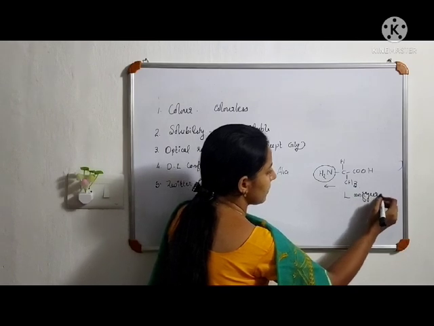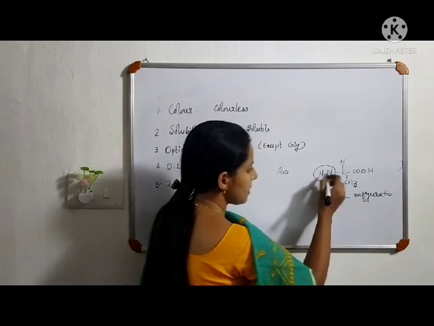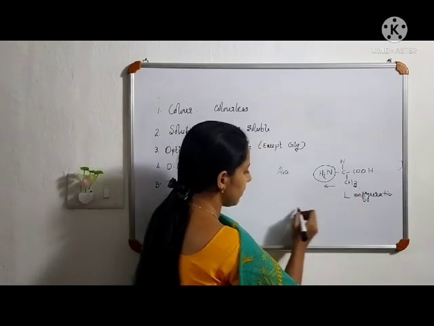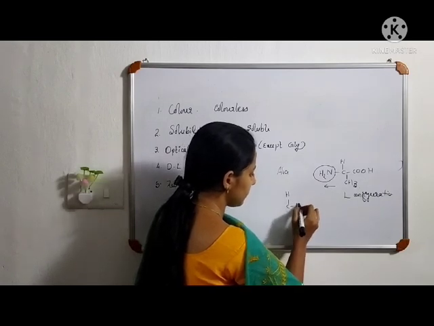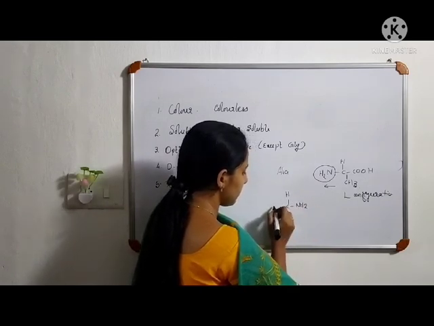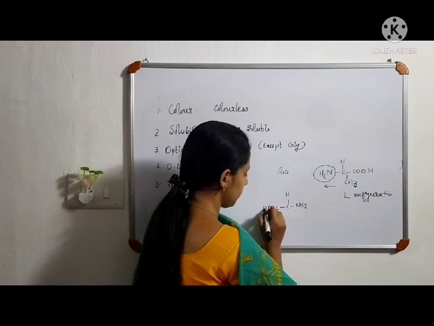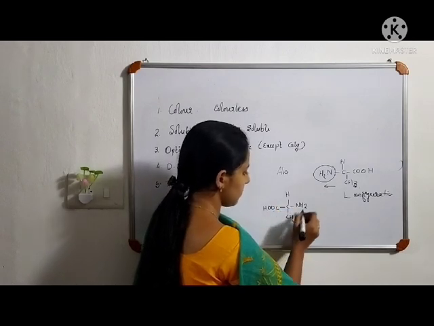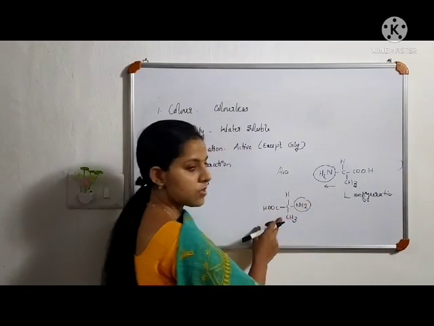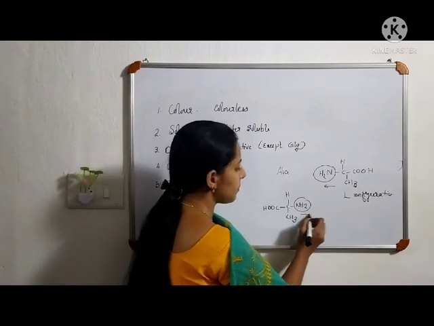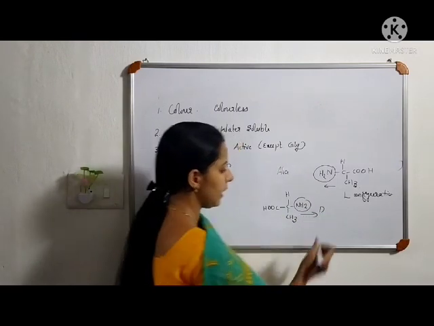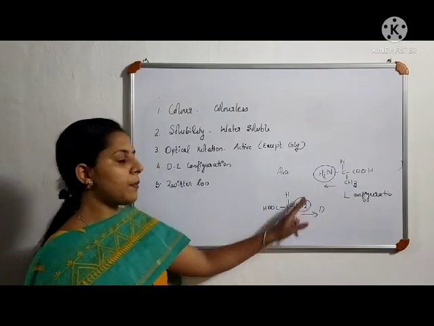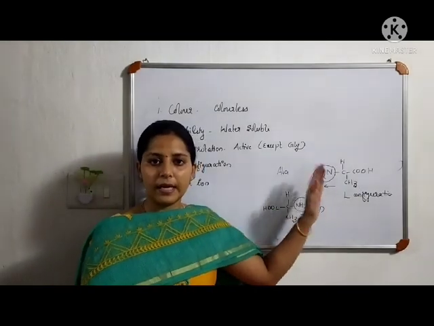If the amine group points towards right, like in this structure, which is also alanine, then it is D. So the position of the amine group determines whether it is D or L.